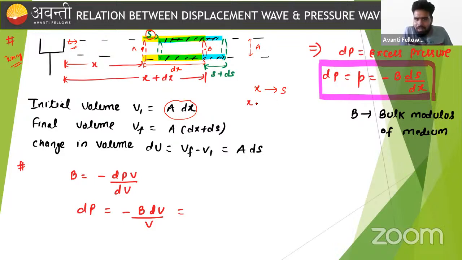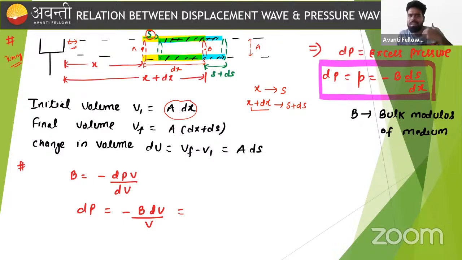And if we are interested in the position of the particle which lies at x plus dx, what is the displacement of this particle? As it lies at distance x plus dx, by the same analogy we can say the distance or displacement performed by this particle is s plus ds.